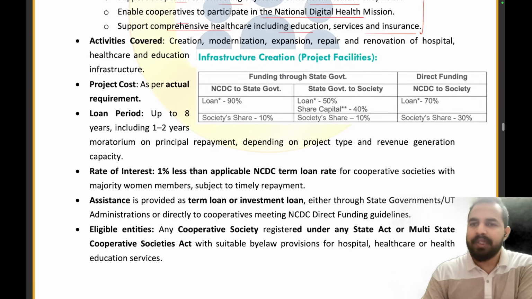If this is clear to all of you, please give me a thumbs up in the chat box that yes, we are able to understand it from exam point of view. My dear future officers, everything is clear till now.